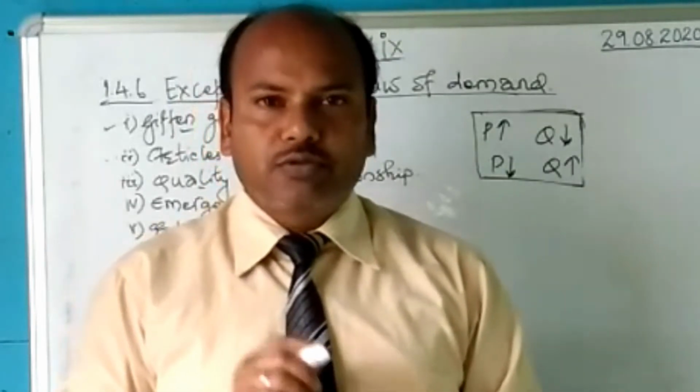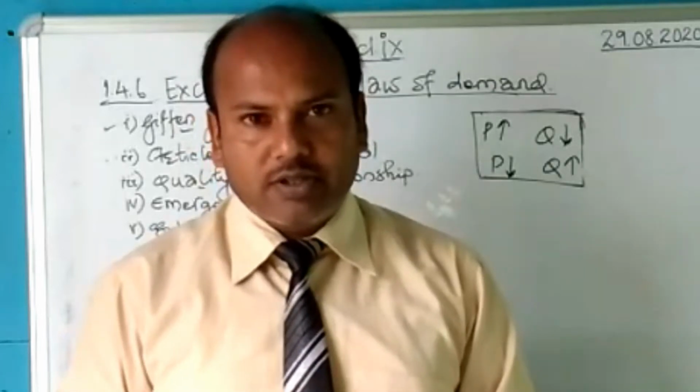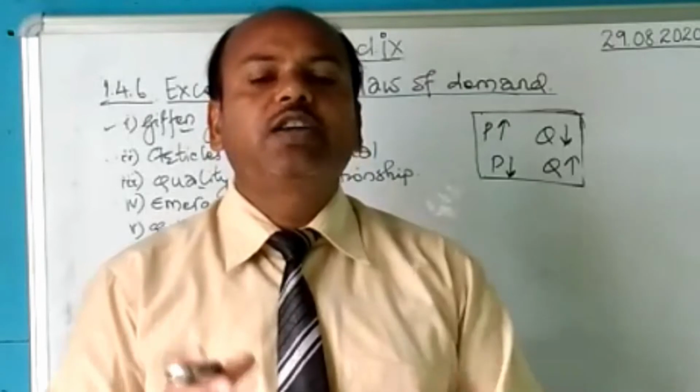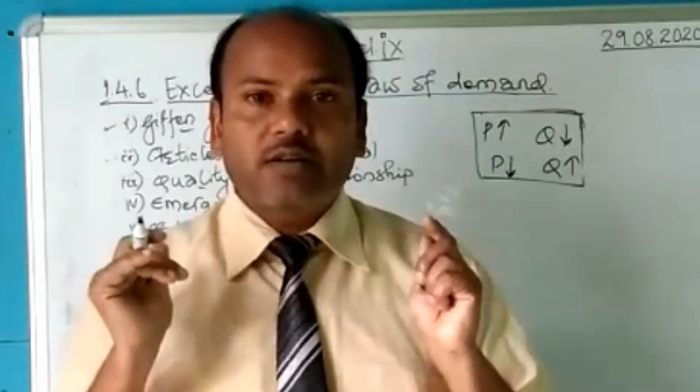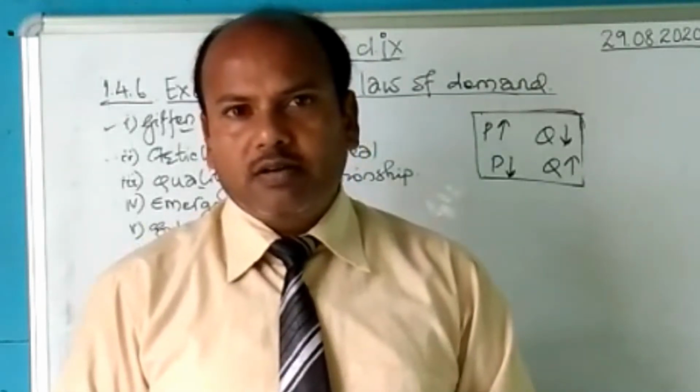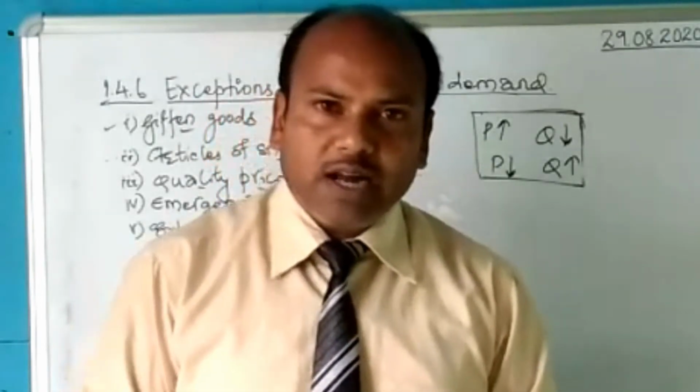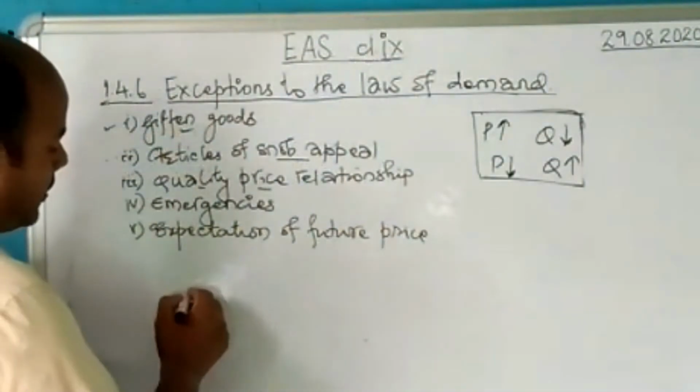Giffen good refers to those goods. These are inferior goods, on which the consumer spends a huge amount of money. This is normally for the poor people, where the consumer uses a lot of money on this, and whose demand increases when the price increases.